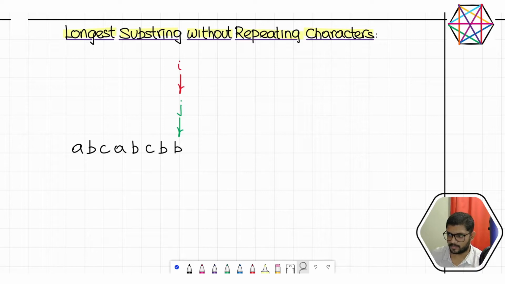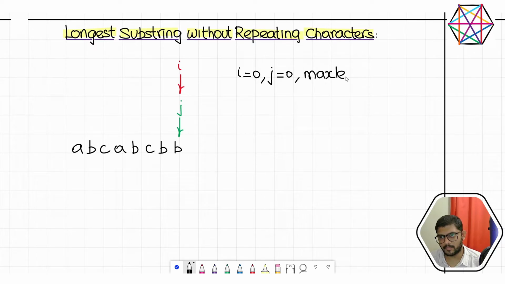Let's code it out. So we need to have 2 variables to represent these 2 pointers, i and j. We call them i and j only. Initially they both are at the 0th index, obviously. And we need another variable to capture the maximum length of the longest substring without repeating characters. So we are starting with these 3 variables.